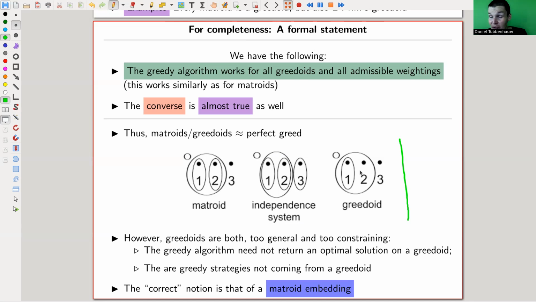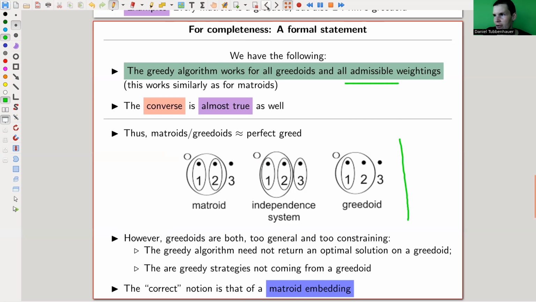And some Greedoids actually do not return the optimal solution. So that's why I have this funny admissible weightings here, which I'm not going to explain. So it's a generalization, and it includes essentially all examples that you ever want, but it's not quite what it should be. And the real correct notion that's equivalent to greedy algorithms, in the sense that the paper that defines it makes it precise, is the notion of a matroid embedding, which I personally find much more difficult.